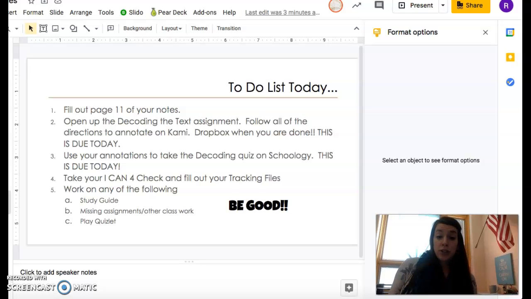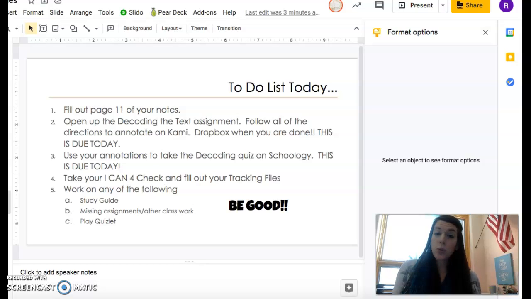After you're done with your annotations, use those to help you take the quiz on Schoology. That will be available, also due today. So those are the two most important things. Get the decoding done, get your notes done. And then you need to take your I Can 4 check, okay? So that's my checklist for today.